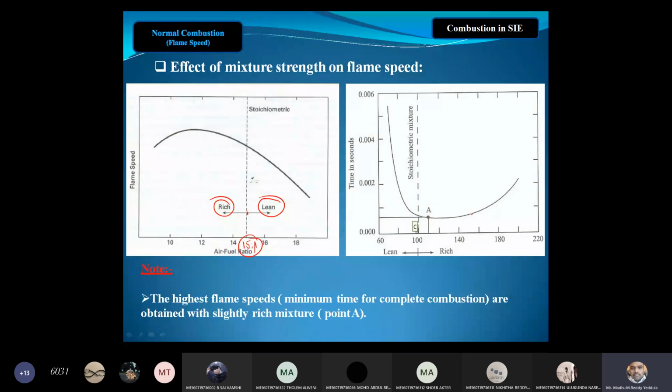This is only time, it's not velocity. This is the time to propagate the flame. Means if the time is less, velocity is more. At point A, the time is less as compared to the lean mixture. That is the reason the highest flame speeds are obtained with a slightly rich mixture. At point A, we will get more flame front velocity.